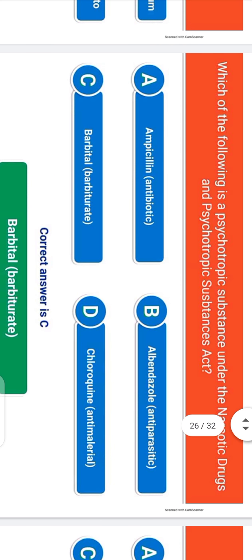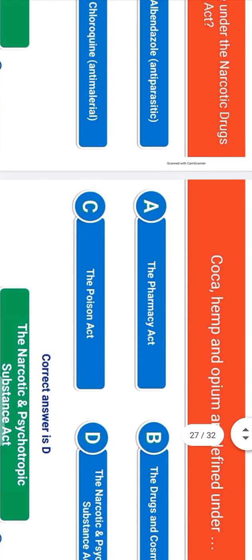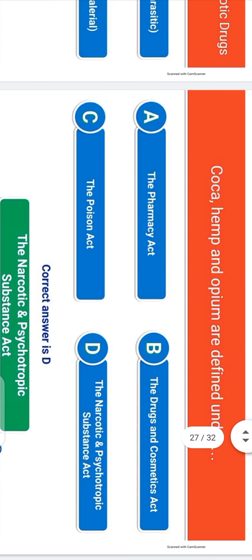Which of the following are psychotropic substances under the Narcotic Drugs and Psychotropic Substances Act? Barbital, cocaine, hemp, and opium are defined under the Narcotic Drugs and Psychotropic Substances Act.